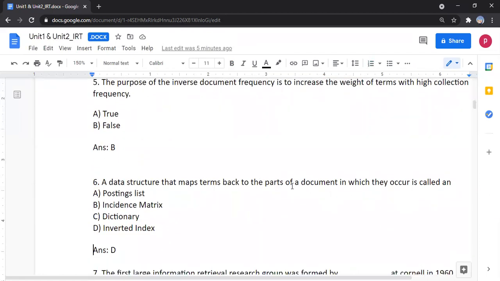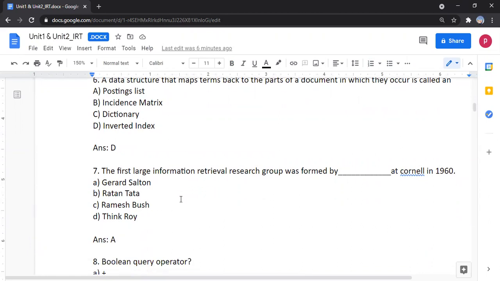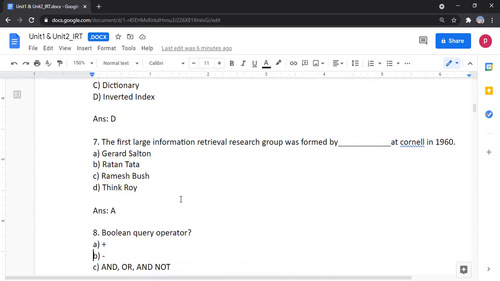A data structure that maps terms back to the parts of a document in which they occur is called an dash. The options are posting list, incidence matrix, dictionary, inverted index. Answer is inverted index. The first large information retrieval research group was formed by dash at Cornell in 1960. The options are Gerald Salton, Ratan Tata, Ramesh Bush, Ting Roy. The answer is Gerald Salton.